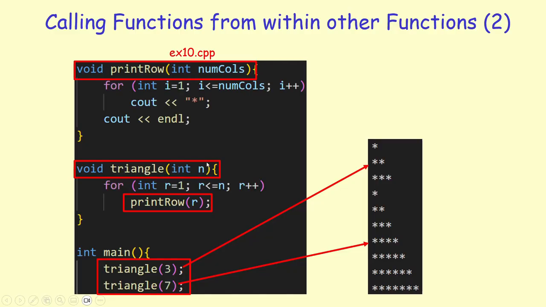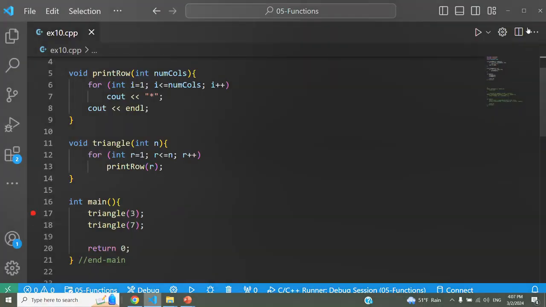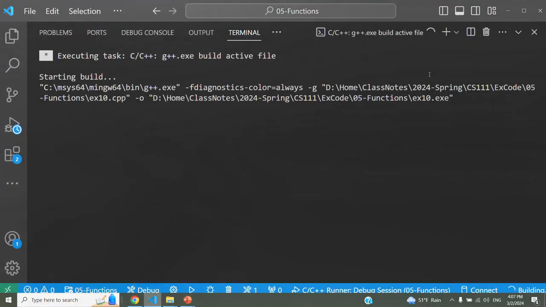It's taking the number of rows, which is n. But in here, I'm basically writing a for loop to make n calls to the printRow function, which is another function that just prints one row of this triangle. So basically, we have main calling triangle, triangle calling printRow. Here's example 10. I'm gonna put a breakpoint in here and go step by step.